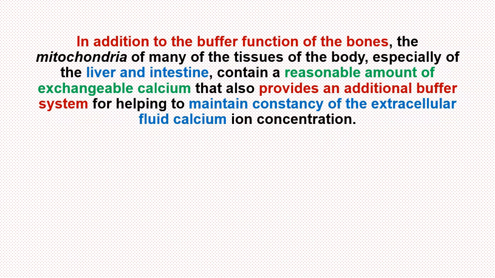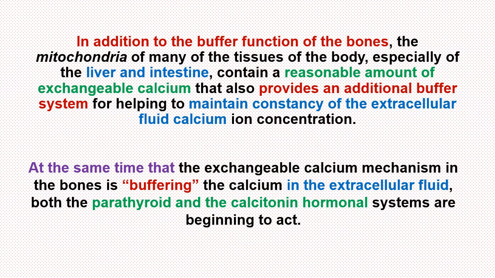In addition to the buffer function of the bones, the mitochondria of many of the tissues of the body, especially of the liver and intestine, contain a reasonable amount of exchangeable calcium that also provides an additional buffer system for helping to maintain constancy of the extracellular fluid calcium ion concentration. At the same time that the exchangeable calcium mechanism in the bones is buffering the calcium in the extracellular fluid, both the parathyroid and the calcitonin hormonal systems are beginning to act. In this way, extracellular calcium ion concentration is balanced in our body.